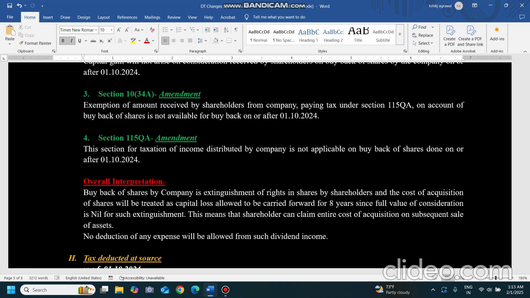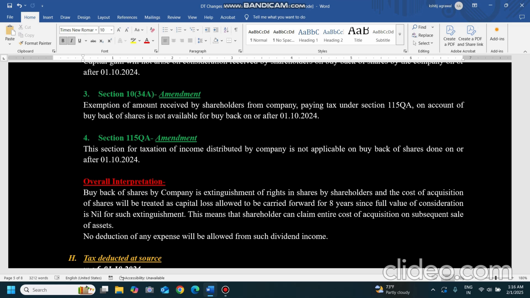So if any income is distributed by the company, that is dividend, and this will include 2(22)(f) also. No change is done over here in the definition. Whatever income the company is distributing as dividend should be taxable by the company. That is a simple logic. But now buyback is taxed in the hands of the shareholders. So on that buyback, this provision 115QA will not apply. The company won't pay any taxes on this under 115QA.